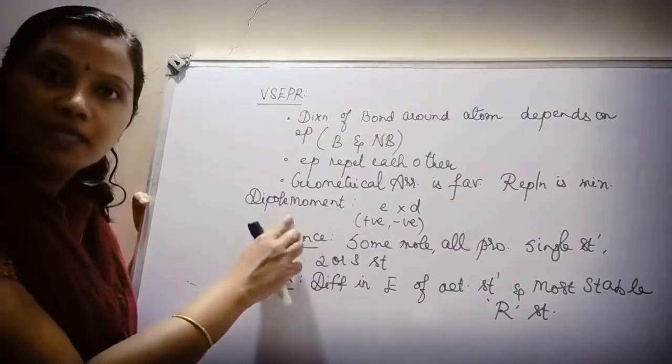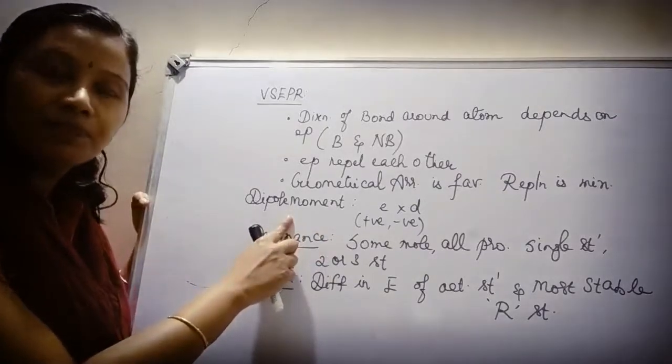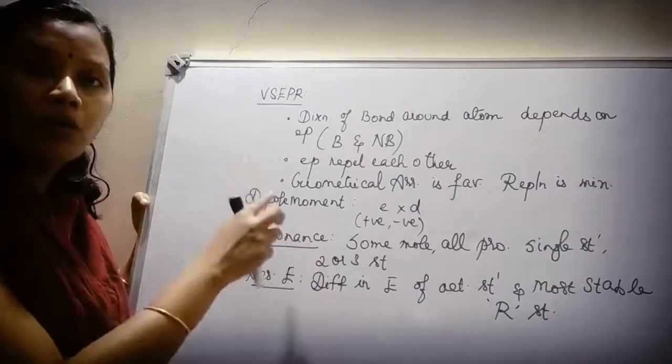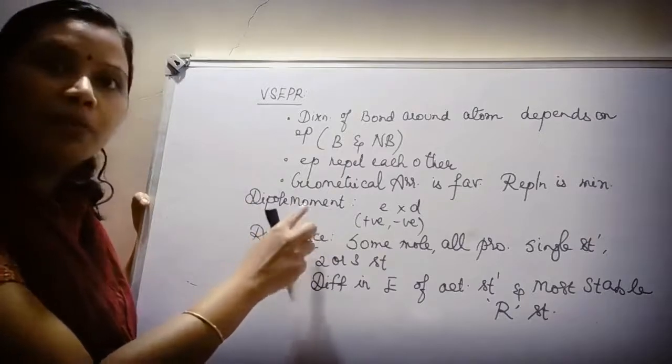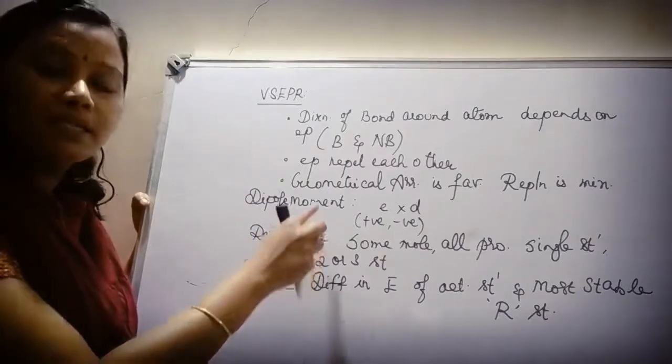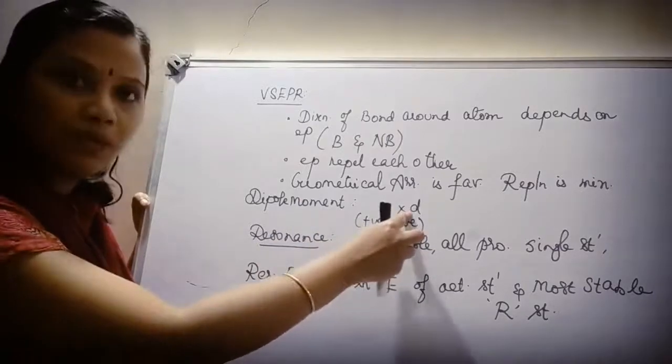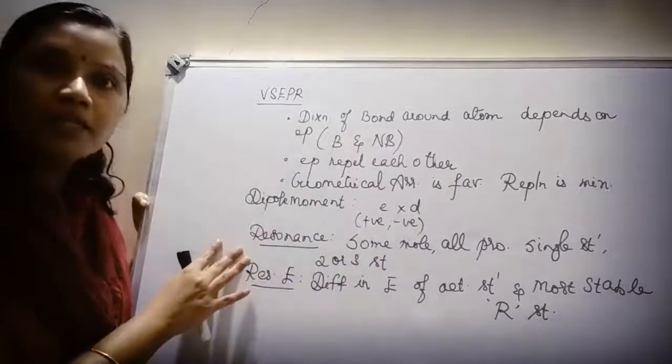Now, what is dipole moment of a molecule? I have already explained this when I was dealing with the positive inductive effect and negative inductive effect. A molecule will be having a dipole moment, and the dipole moment of a molecule is nothing but a product of charge, which can be positive charge and negative charge, and the distance between the atoms. Done.